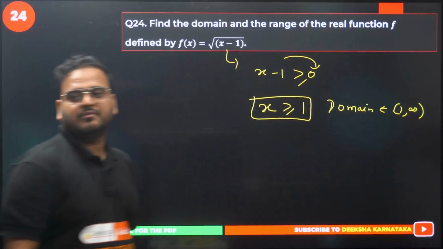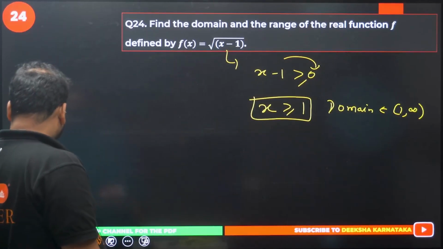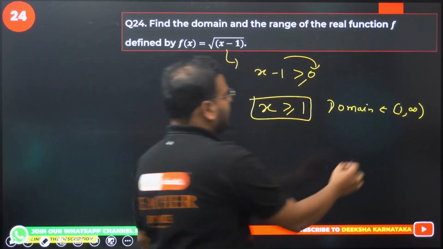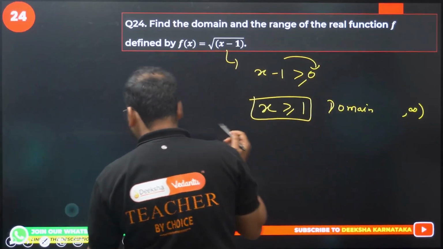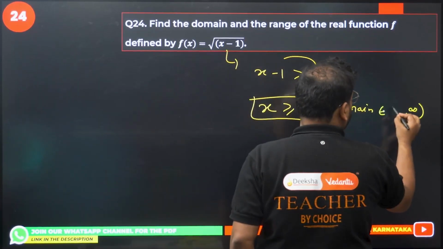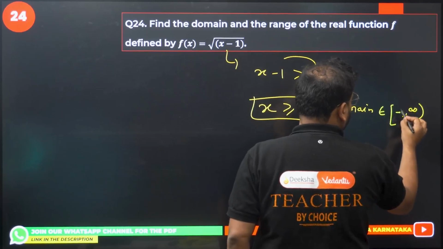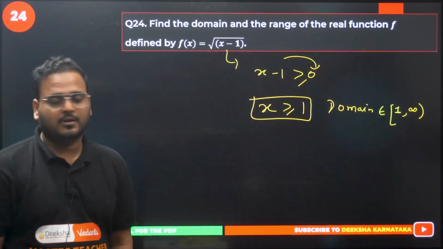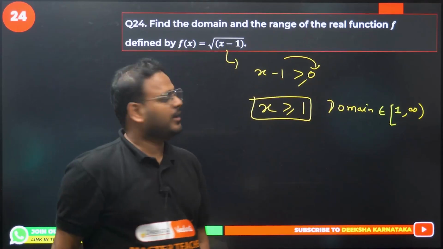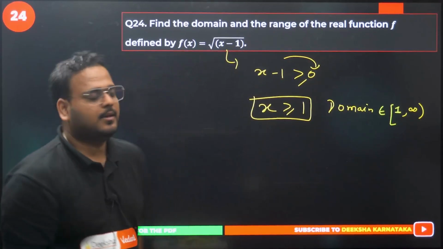1 closed, infinity open. Looks like, sir, 1 is also open. I'll change that. No problem. Let me change that. Belongs to here. Close bracket 1. 1 closed, infinity open. Little bigger bracket. Accept it. Okay. Not proud of my drawing skills.